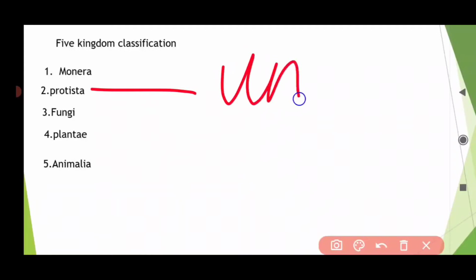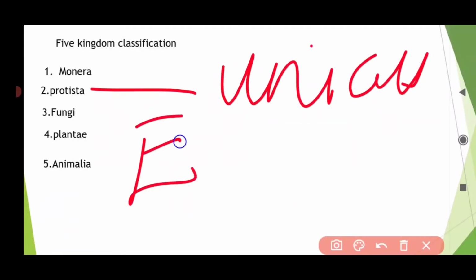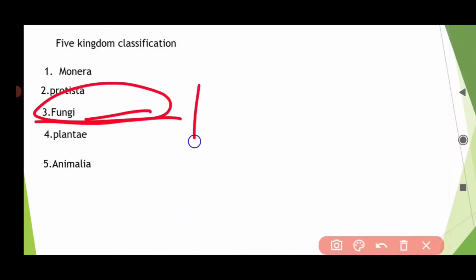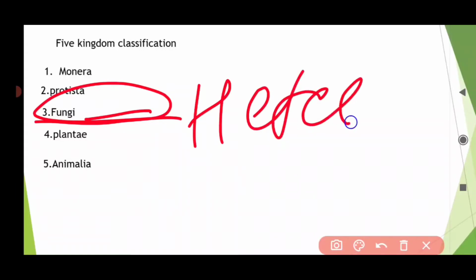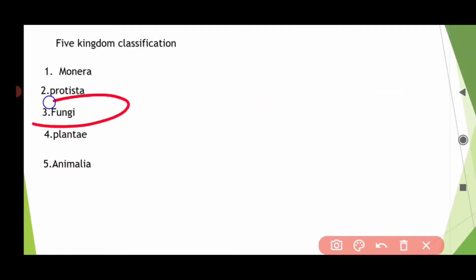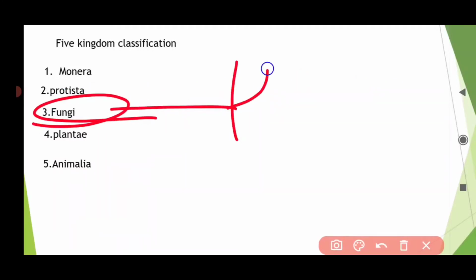Protista are unicellular eukaryotic. Talking about fungi, the fungi are heterotrophic. Heterotrophic means they cannot produce their own food. They depend on plants or other organisms for food. The fungi are heterotrophic.